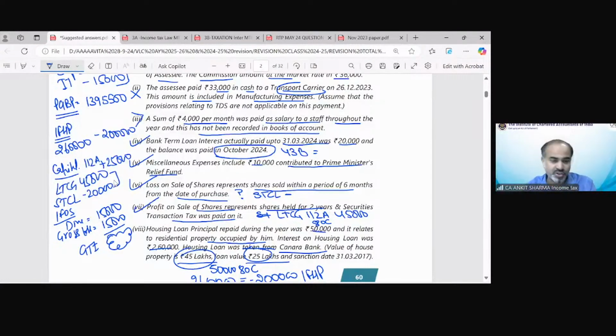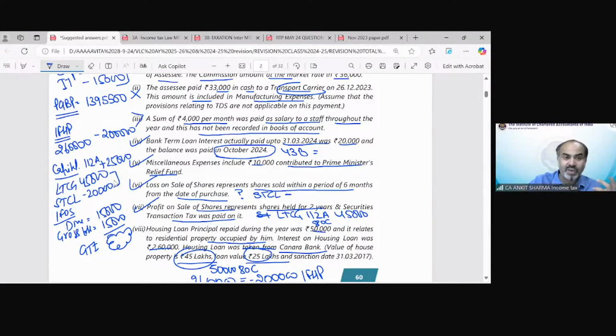And in this 15 marks question, if you are able to calculate the correct GTI, then even in the examination, the choice has been given that either that 48,000 could be treated as a black money part, or if you have solved that question without treating it as black money and allowed it as an expenditure, that was also correct. In the suggested answer, they considered that both answers would be correct. So even if you allow it as an expenditure or explain it as a black money expenditure, undisclosed income, both answers would be correct.